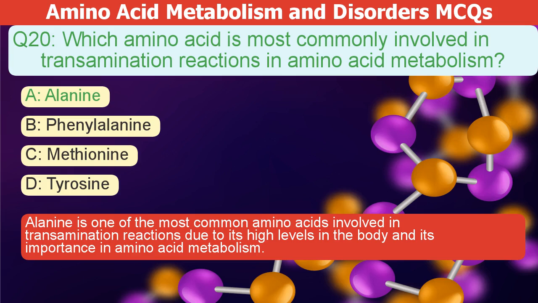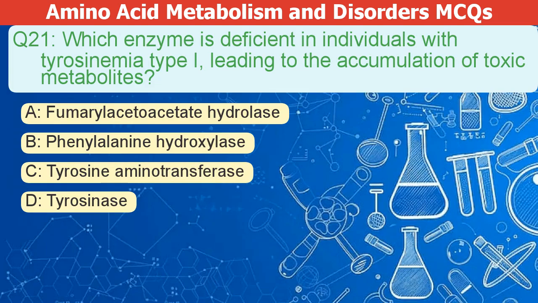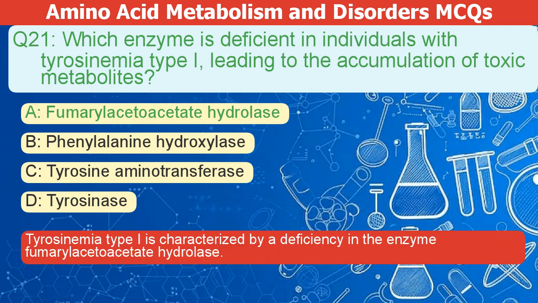Alanine is one of the most common amino acids involved in transamination reactions, due to its high levels in the body and its importance in amino acid metabolism. Which enzyme is deficient in individuals with tyrosinemia type 1, leading to the accumulation of toxic metabolites? A. Fumarylacetoacetate hydrolase. B. Phenylalanine hydroxylase. C. Tyrosine aminotransferase. D. Tyrosinase. The correct answer is A. Tyrosinemia type 1 is characterized by a deficiency in the enzyme fumarylacetoacetate hydrolase.